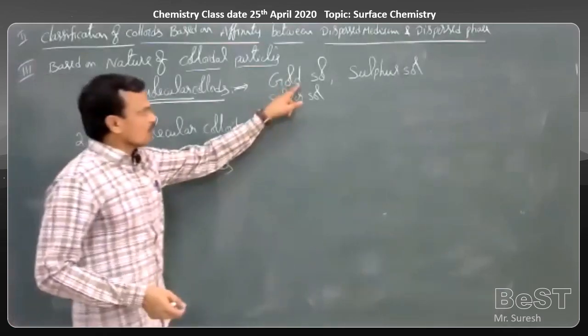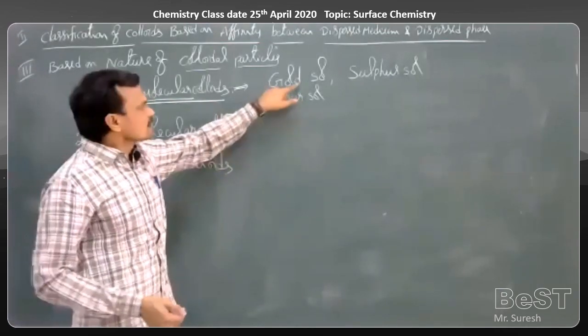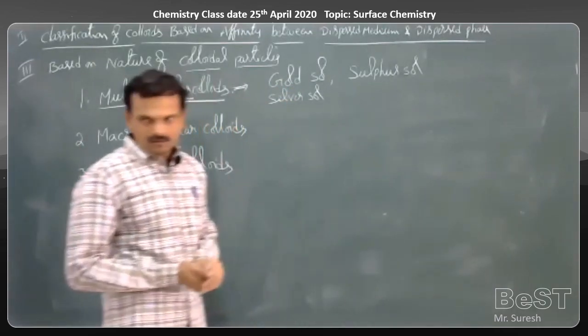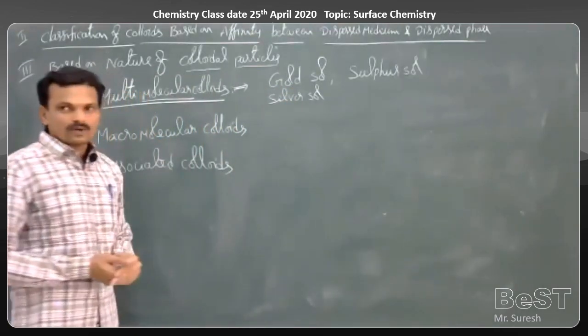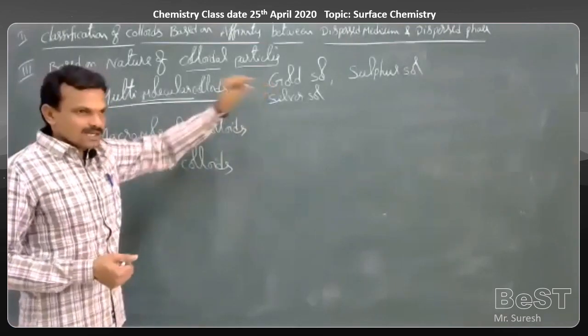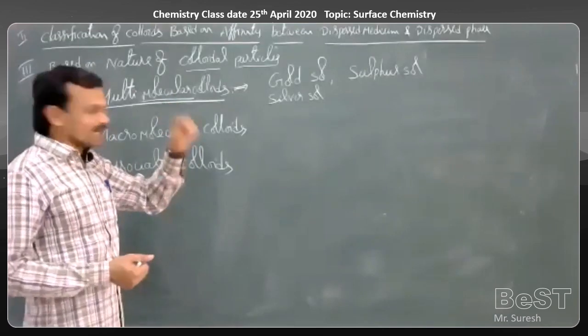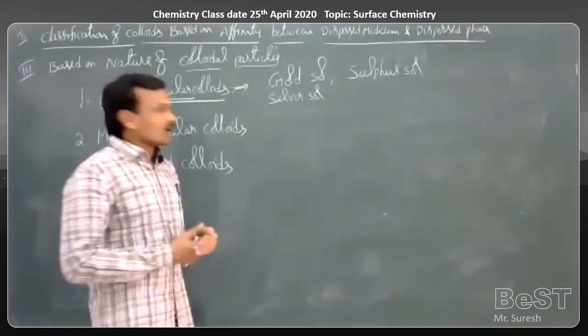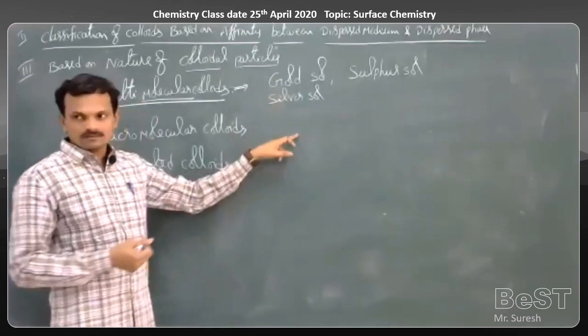If you take a gold salt, a colloidal sized particle of gold is formed by the combination of a large number of gold atoms. A certain number of gold atoms are aggregated, and then we get a colloidal sized particle dispersed in water.